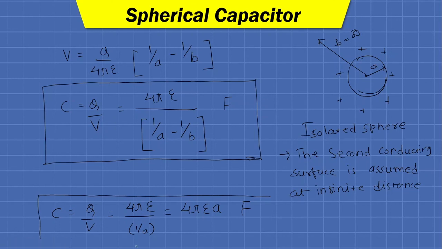Fine. The only important thing to be remembered is that for an isolated sphere, the second conducting surface is assumed at infinite distance. So this is how we can derive the equations of capacitance for different configurations, and technically we can derive it for any random or irregular shape as well. Basically the logic behind each and every derivation is quite the same, even the process is very similar.